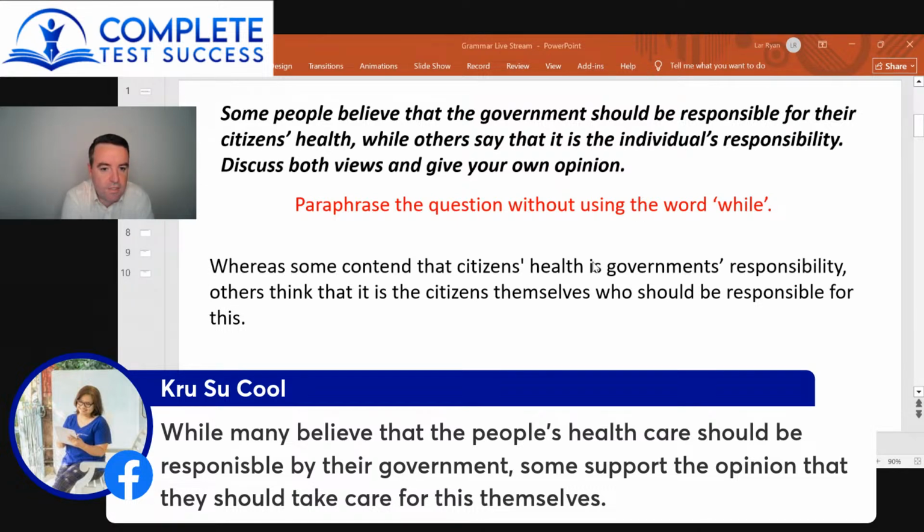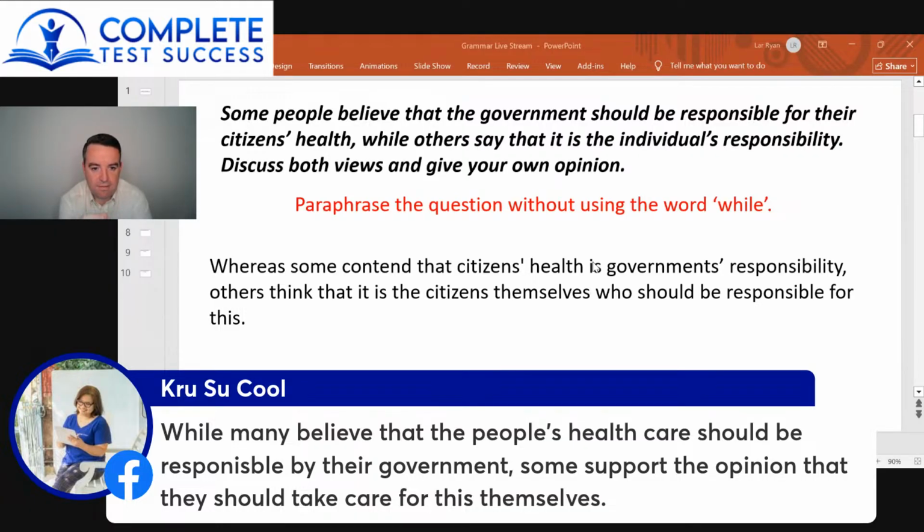Okay, so you're using while correctly. So while many believe this, comma, others believe that. That's fine. You said, while many believe that the people's health. Now, we're not talking about a specific group of people. When we use the article the, it's a specific group. And you have to think about, what does the listener know? Does the listener know which group of people you're talking about? And when I read this, I don't. Are you saying like, while many people believe that the people in my country's healthcare should be taken care of by the government? Which group of people are you talking about? And this question isn't really talking about a group of people. It's just saying in general, this is what should happen. So we need to remove that.